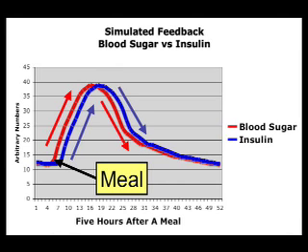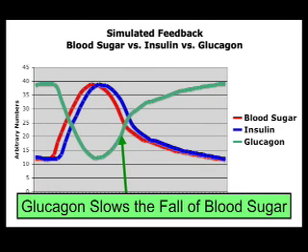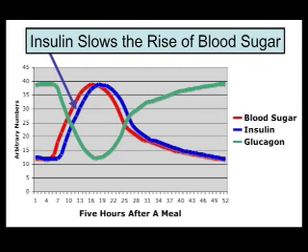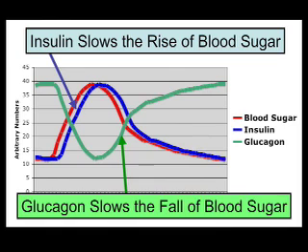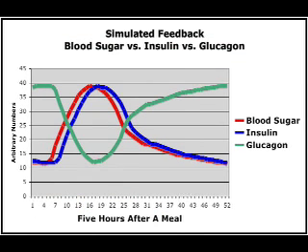When the blood sugar begins to drop, the insulin level drops as well. Now, to keep the blood sugar from falling too far too fast and to maintain a basal level of blood sugar between meals, the body releases a second hormone called glucagon, and its effect is opposite that of insulin. It works to slow falling blood sugar. Insulin slows rising blood sugars, and glucagon slows falling blood sugars. So even though the action of glucagon is opposite that of insulin, they're both negative feedbacks because they counteract changes in blood sugars rather than amplify them.